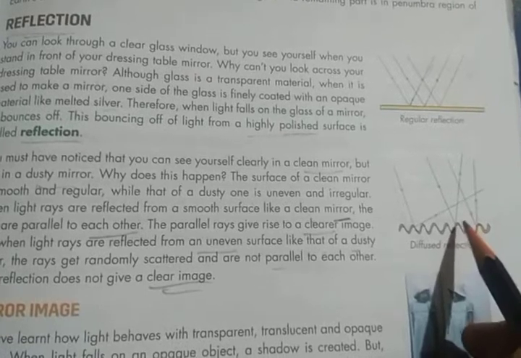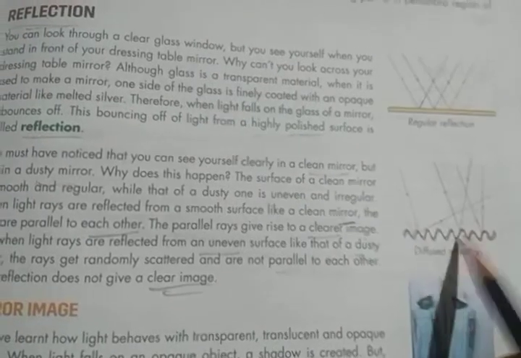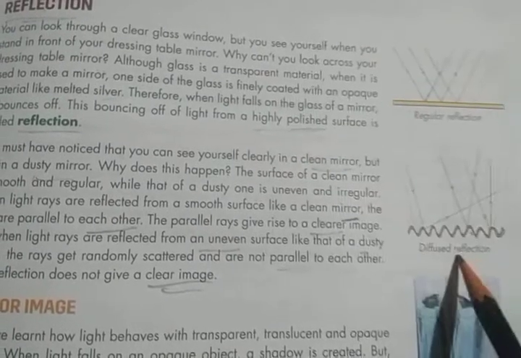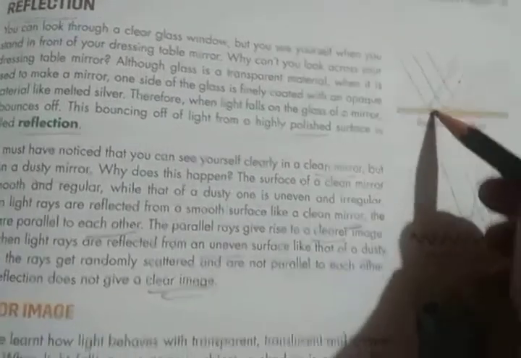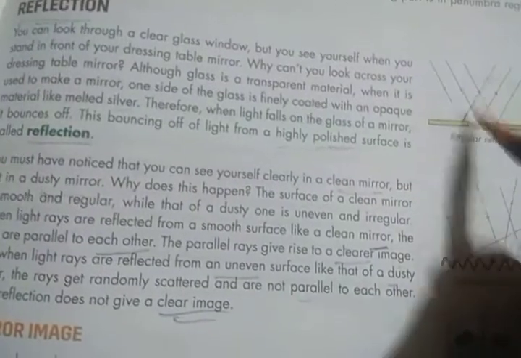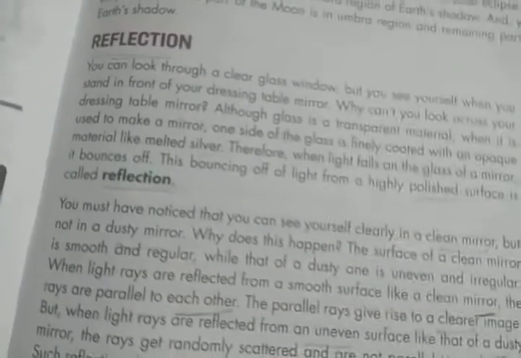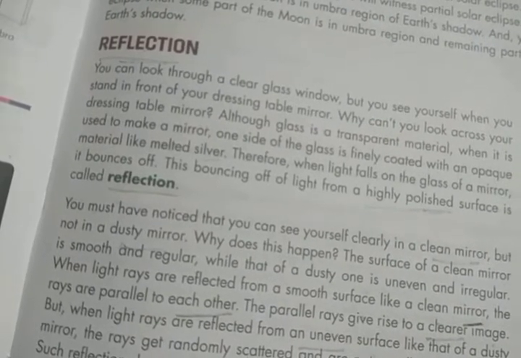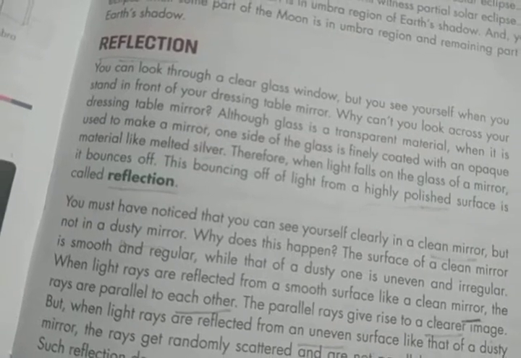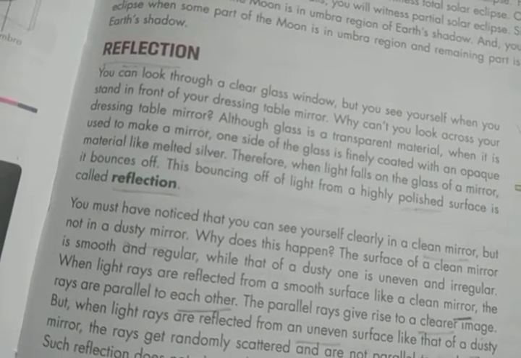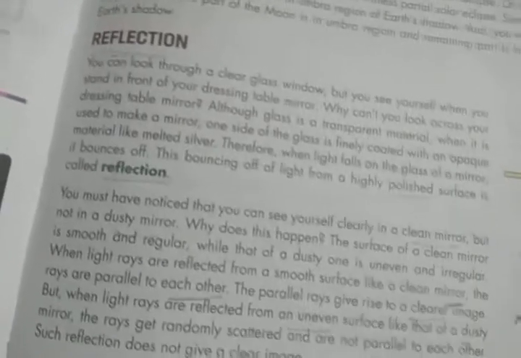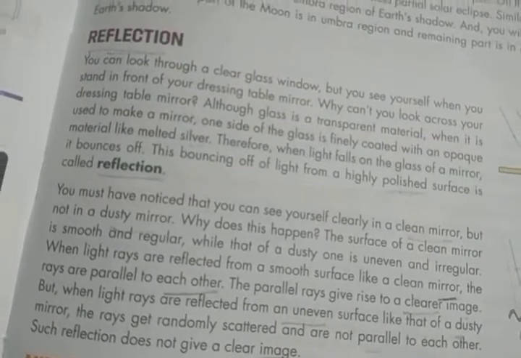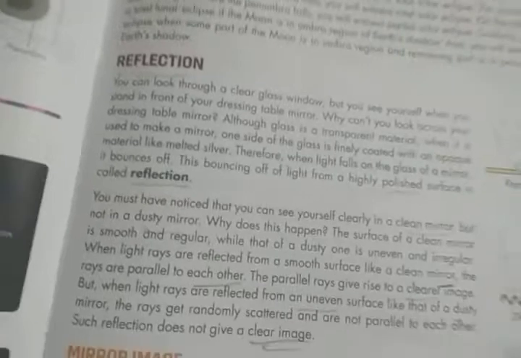You can understand by seeing this image here, diffuse reflection. But here the light rays are parallel. So reflection means when light falls on the glass of a mirror, or you can say on a smooth surface or highly polished surface, and bounces off, it is called reflection.